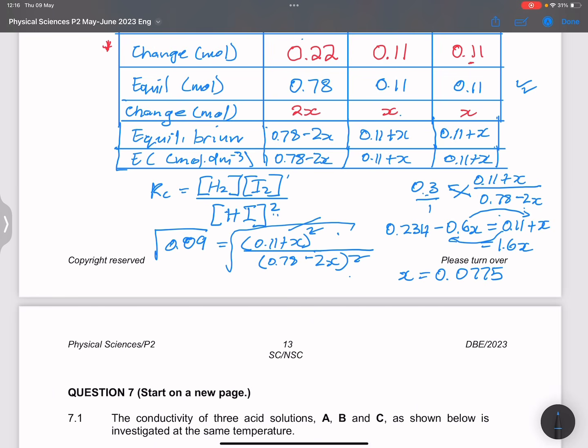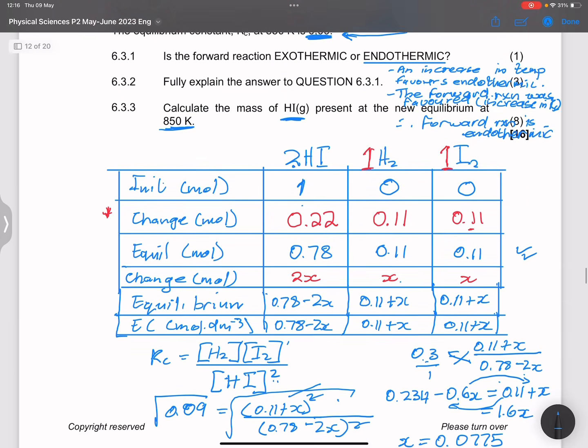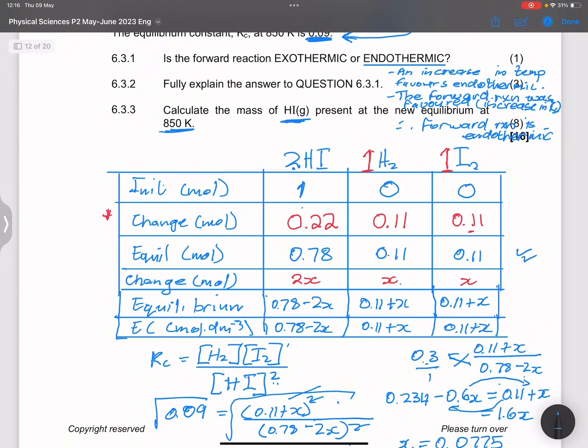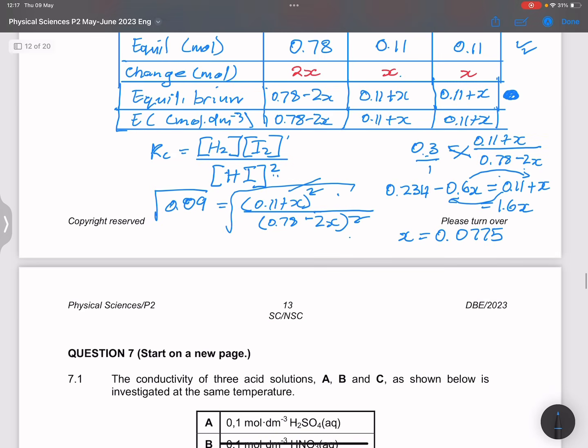Now, ladies and gents, let's bring this to some closure. What are we looking for? We are looking for the mass of hydrogen iodide present at the new equilibrium. So we're looking for the mass for this here. Firstly, the number of moles will be 0.11 plus the x, so that will be 0.11 plus 0.0775.